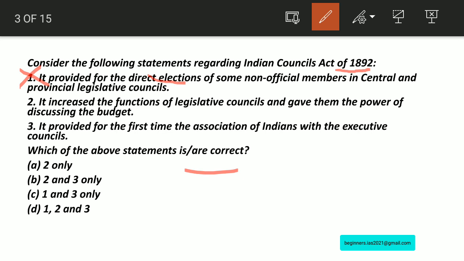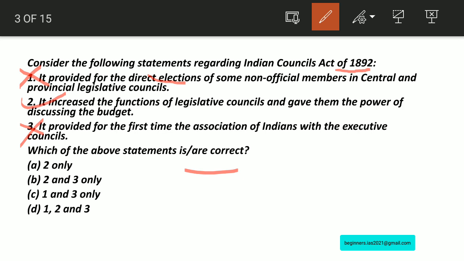If you take statement number 2, yes, this statement is right, since it increased the functions of legislative councils and gave them the power of discussing the budget. One has to note that there were no supplementary questions. Therefore, this statement is right. Let us move on with statement number 3. This statement is wrong. Why is it wrong? Let us see. The Indian Councils Act of 1909, famously called the Morley-Minto reforms, was the act that provided for the first time for the association of Indians with the executive councils.